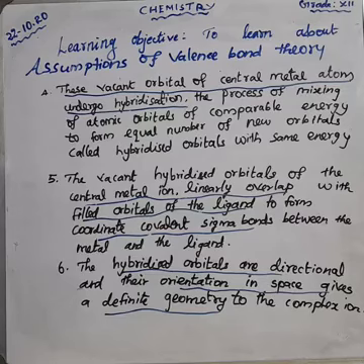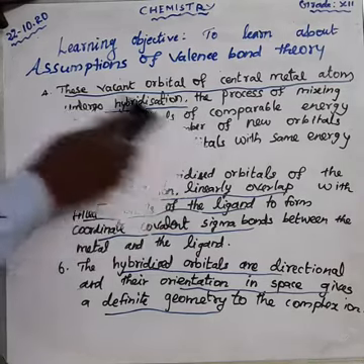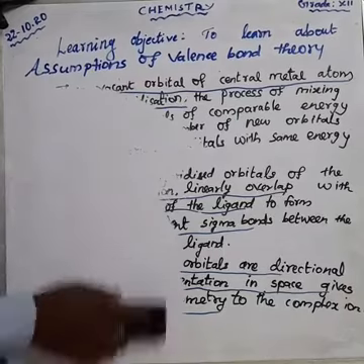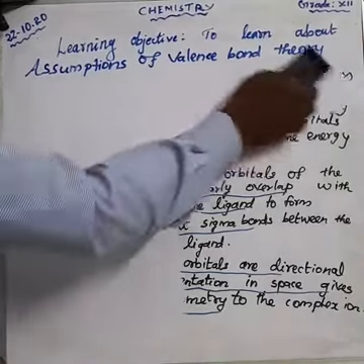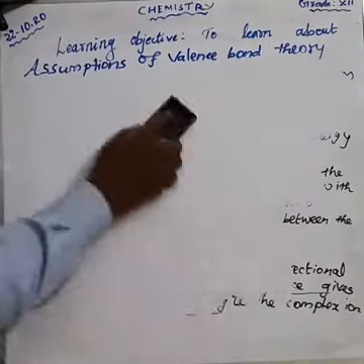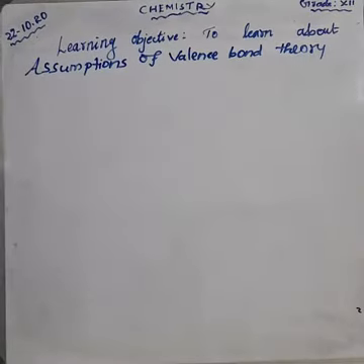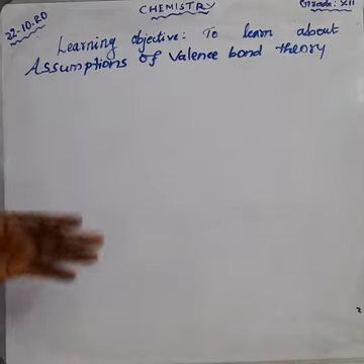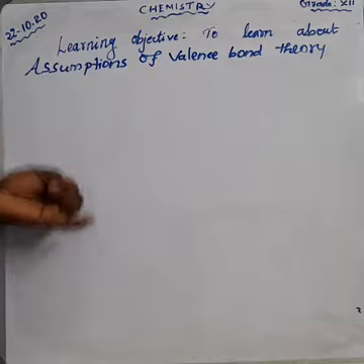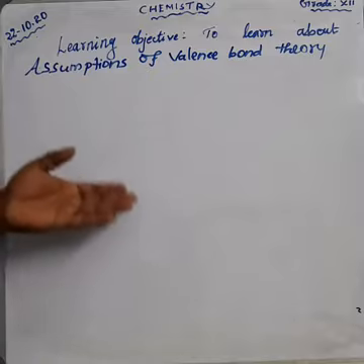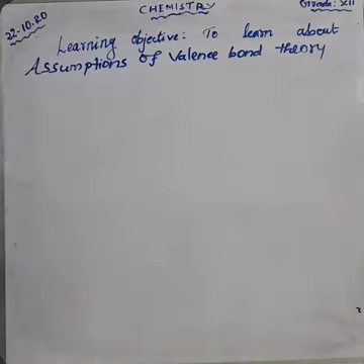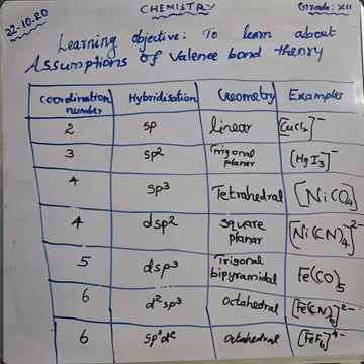Next we can learn a table of coordination number, hybridization and geometry. These are very important one-word answers.